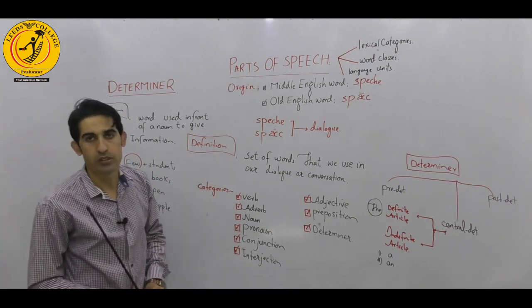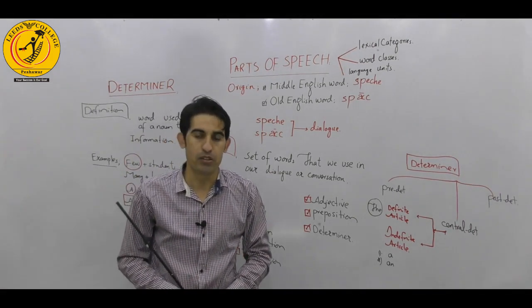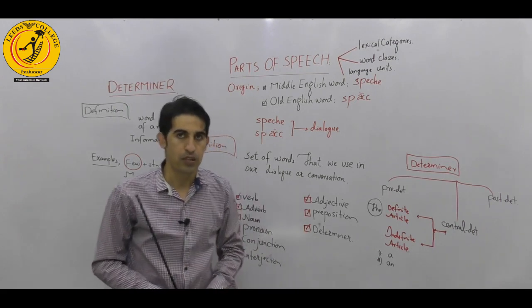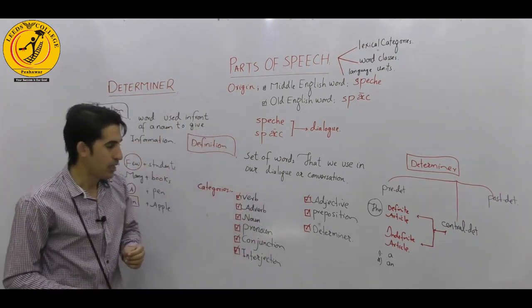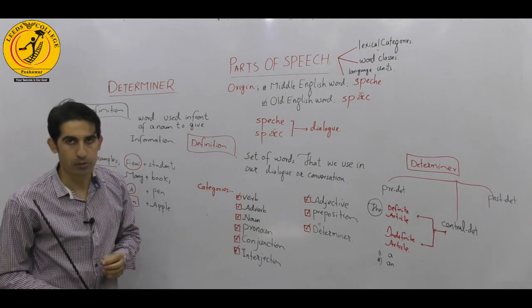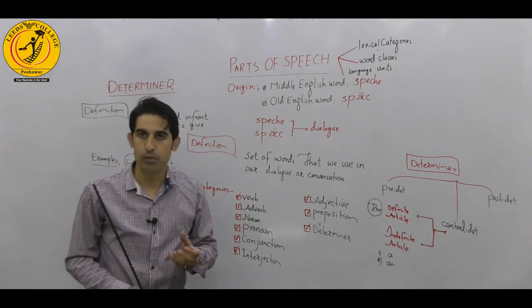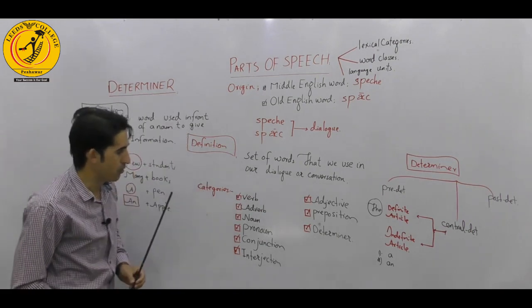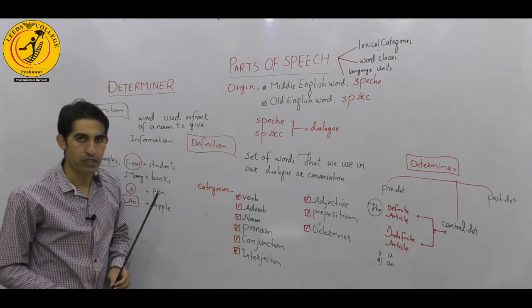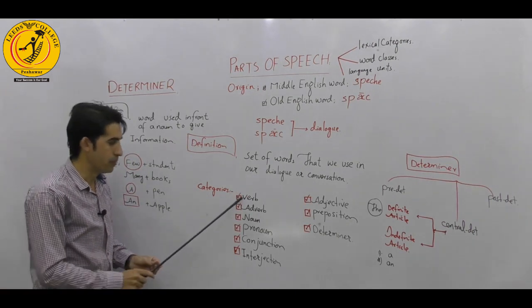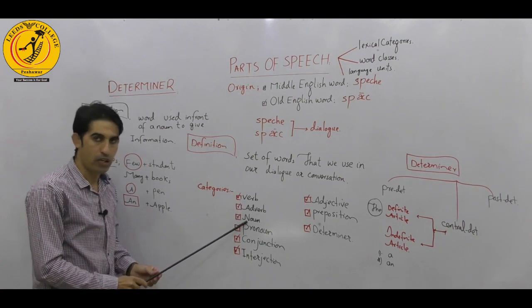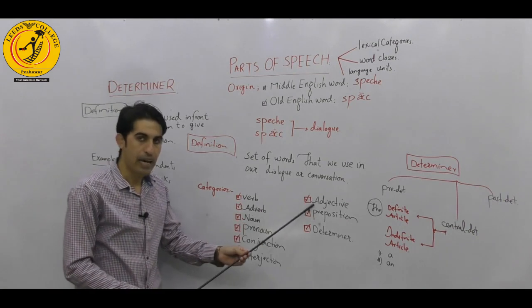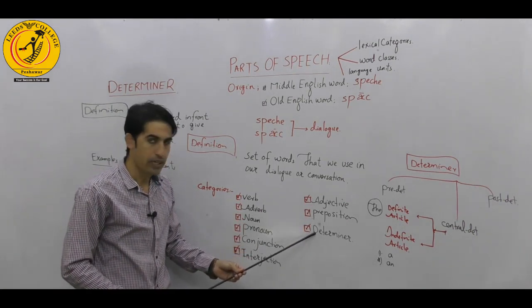Now, an important question in front of us is how many parts of speech we have. Different grammarians hold different opinions. Some grammarians say that we have 8 parts of speech. But remember, the acceptable and universal opinion is that we have 9 fundamental categories: verb, adverb, noun, pronoun, conjunction, interjection, adjective, preposition, and determiner.